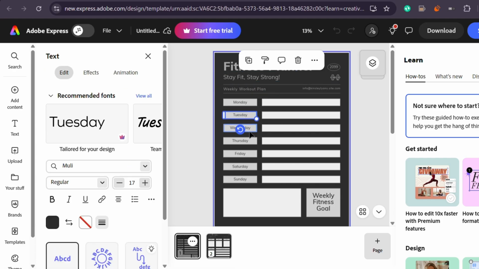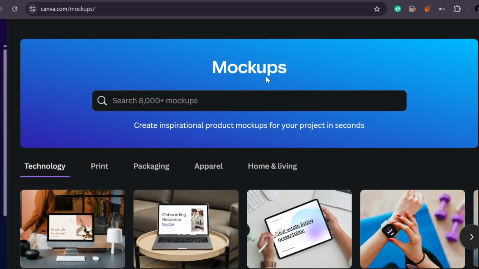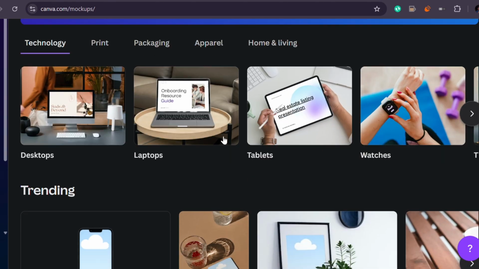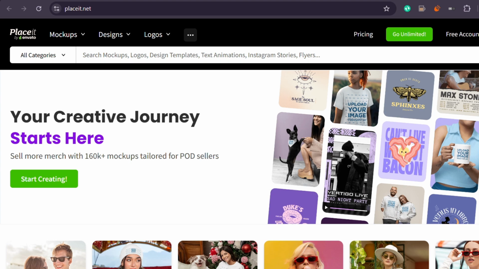After the product is made, the next step is helping people understand what they're buying, which is where mockups come in. Mockups are part of your product listing and are about showing the product clearly so someone can quickly grasp what it is without having to read a long explanation.